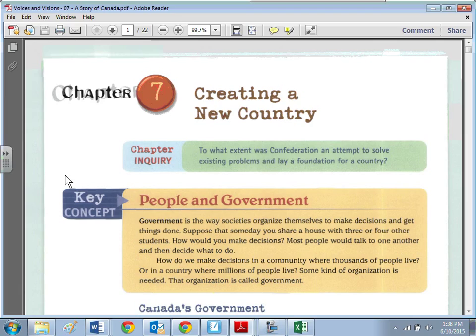The Maritimes joined because of protection. They joined because of the railway and access to different markets and free trade. Ontario and Quebec wanted to guarantee that they had access to a port. The Maritimes don't freeze. The ocean never freezes. You guys know this? I hope. St. Lawrence River freezes. Okay, the ocean doesn't freeze.